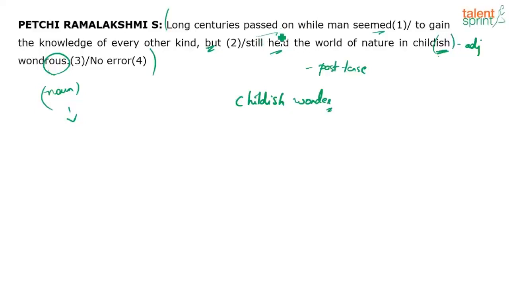Some of you might think something is wrong with pass on, but yeah, pass on as a phrasal verb has different meanings in different contexts, but one of the other meanings of pass on is also die, right? Centuries came and went as in died. That's the meaning in this particular context. So in the context, it's fine. Basically, it's referring to came and went. So the error is in part 3, okay? Childish wonder. You change wondrous to wonder.